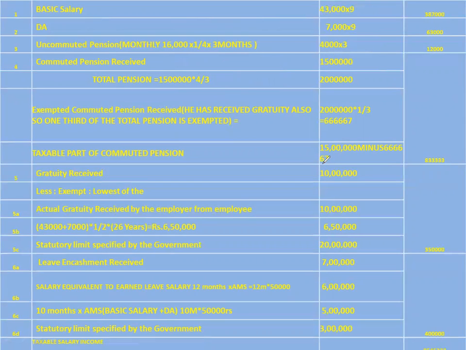Now, out of this, something is taxable and something is exempted. So we have to find out what is the exemption and what is the taxability. So three things we have to find out for this. Let's see one by one.